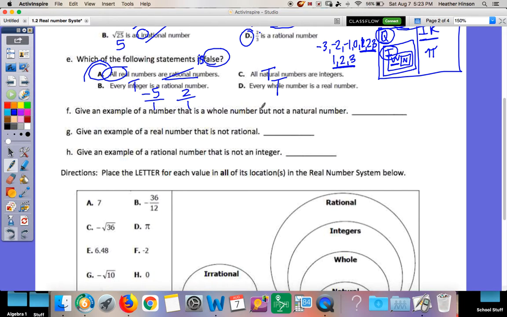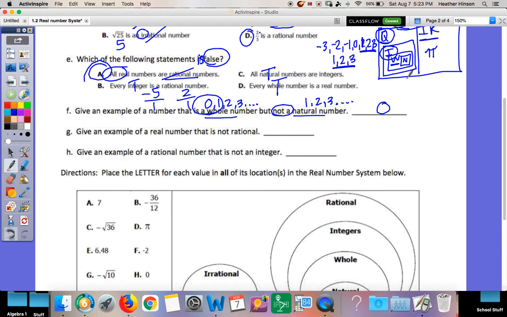Okay, give an example of a number that is whole but not natural. Remember, wholes were the 0, 1, 2, 3, etc. Natural is your 1, 2, 3, etc. So what is whole but not natural? There's only one, and that is 0. 0 is the only difference. We talked about that on the last page. 0 is the only difference between whole and natural.